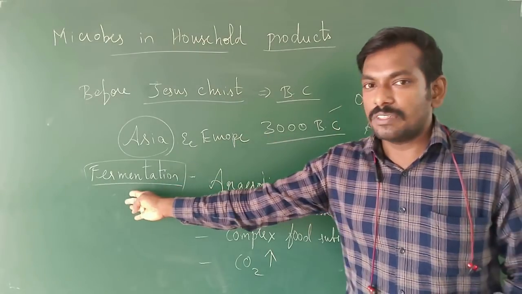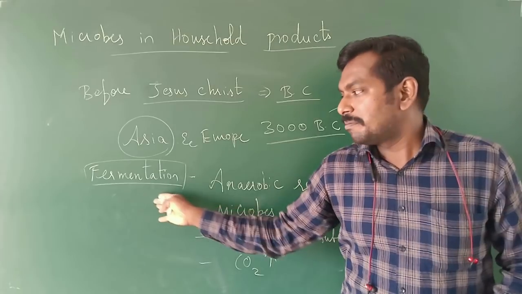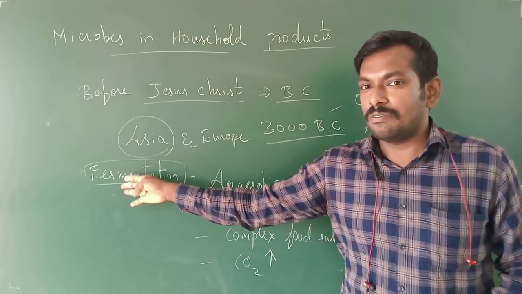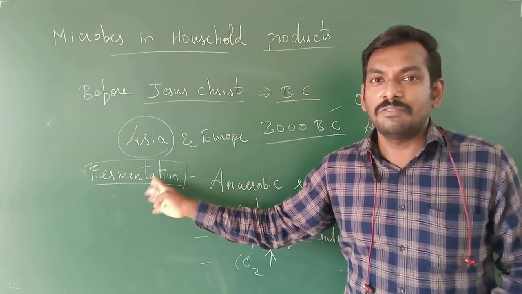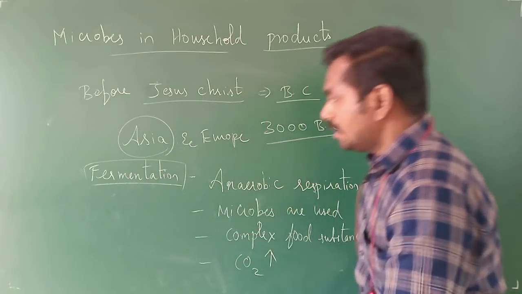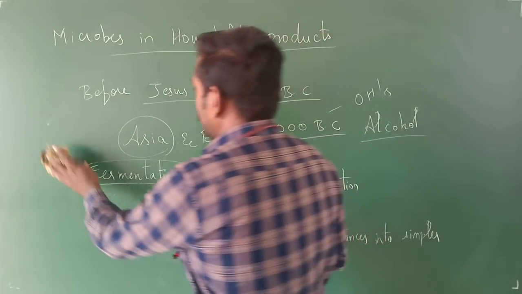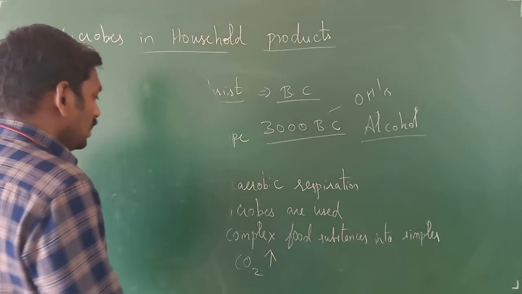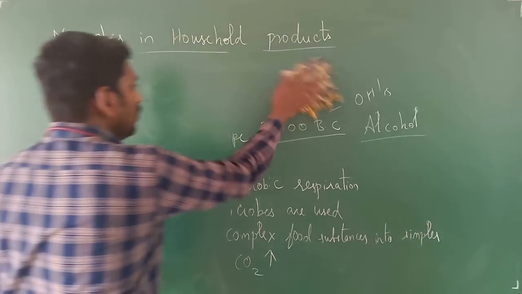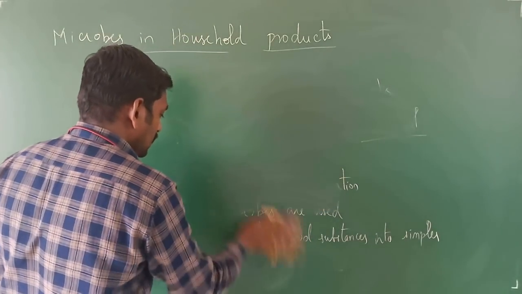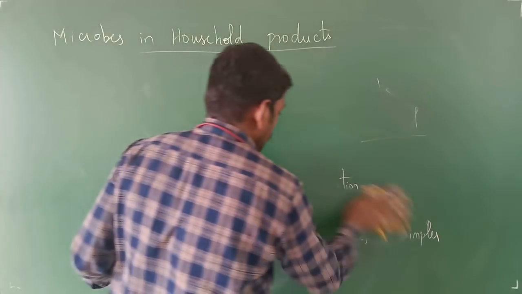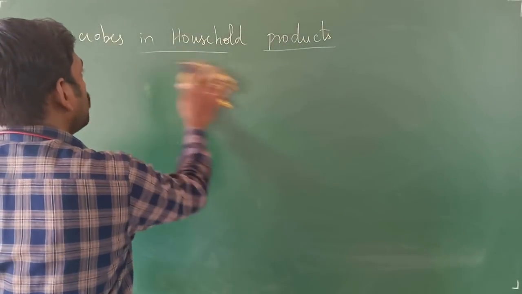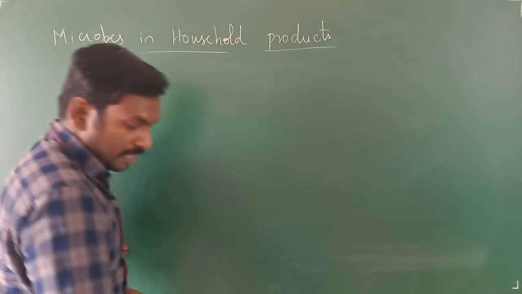These are obtained by the formation of alcohol by the process called fermentation, right? You might have heard about the process of fermentation. So it has been used from an age-old time, before the birth of Jesus Christ, right? It is an age-old process. So now we are going to enter into the main heading, microbes in household products, right?